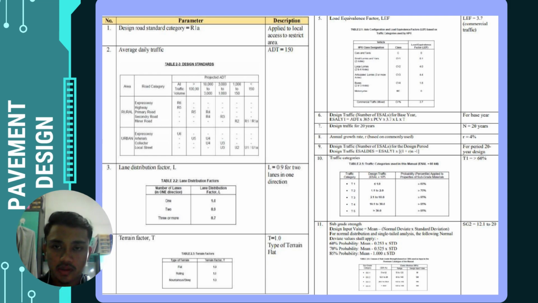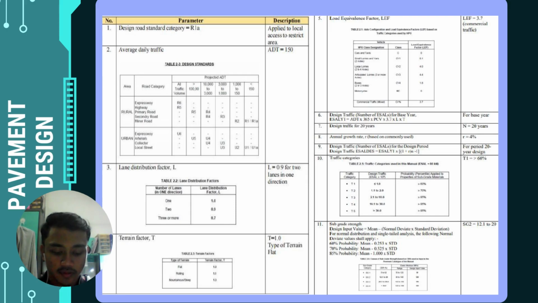So this is the calculation of pavement design. For the average daily traffic, we assume 150, and then we assume L 0.9, as I said just now, two lanes in one direction, and then T 1.0, type of terrain flat, and then the value LEF 3.7, and then we calculate the design traffic.